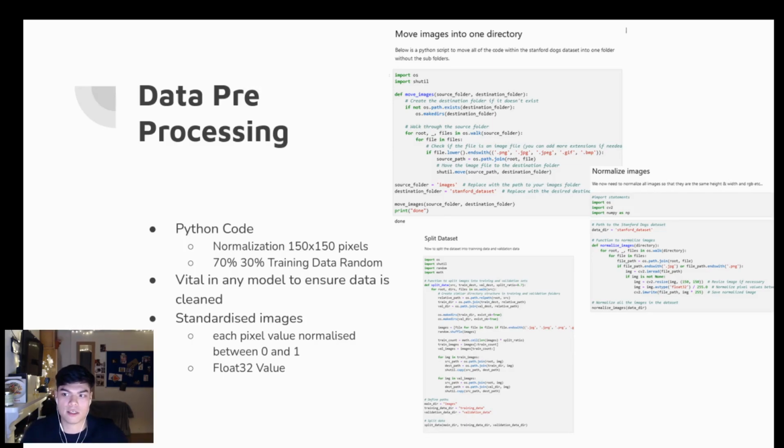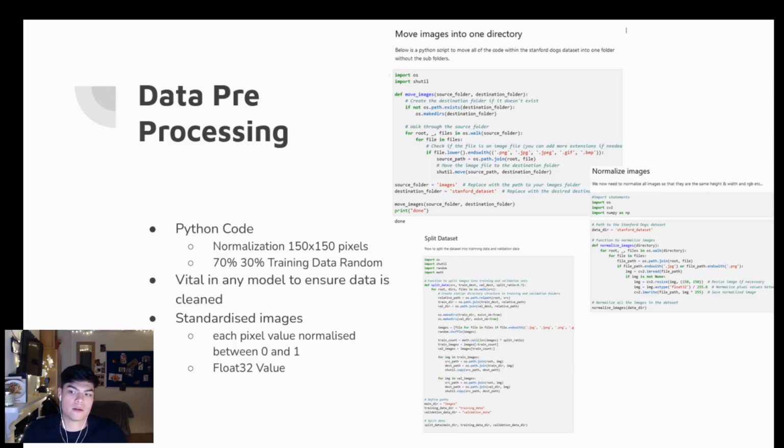This process entailed resizing the images to 150 by 150 pixels, which normalized each pixel between the value of 0 and 1, and also assigned these values as float32. This step was necessary to ensure consistent data interpretation within the model, facilitating ease of access and uniformity in processing using the model.